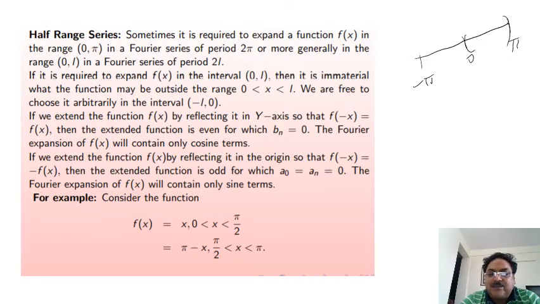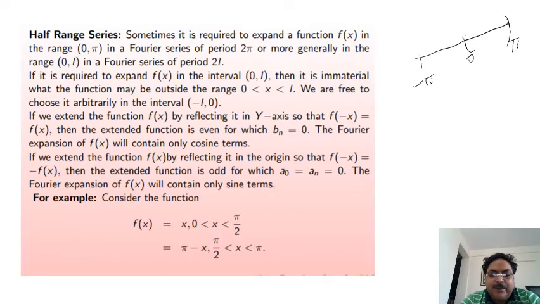If we extend the function f(x) by reflecting it in the origin so that f(-x) is equal to -f(x), then the extended function is odd, for which a0 and an are equal to 0. These terms are 0. The Fourier expansion of f(x) will contain only sine terms.